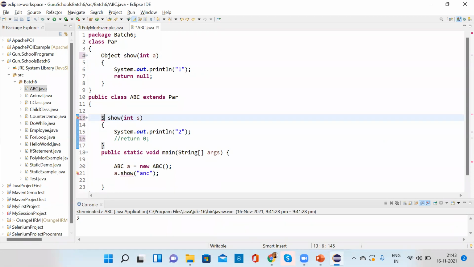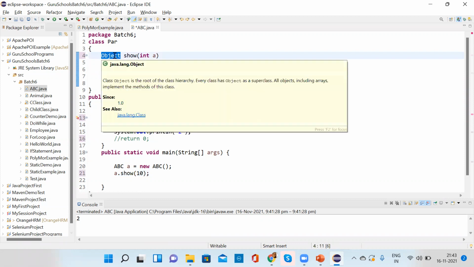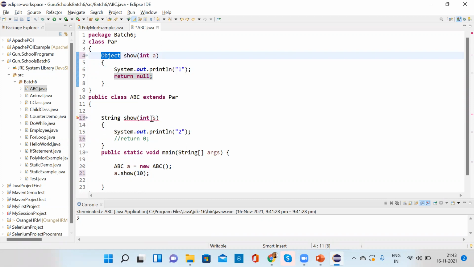Even if it is written here, you put int. Let's see. You have to give Integer and an integer number, right? Why are we giving Integer s there? Anything you can give, Integer a also you can give.